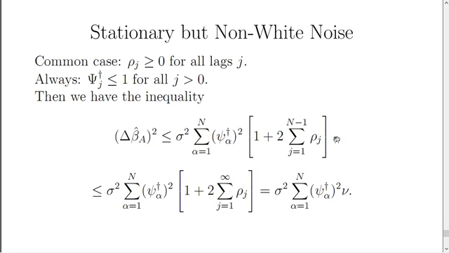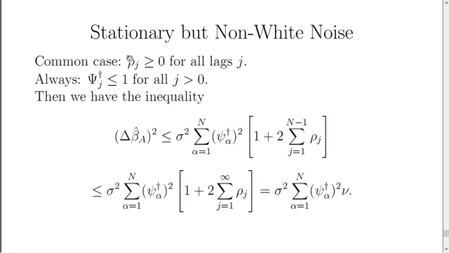Now we can use a couple of simplifications to make things a little bit easier and produce a formula that will be excellent in most, if not almost all cases. One is that it's the very common case that all the autocorrelations at all lags never go negative. Now that's not always the case, certainly not always the case. But in things like fitting slowly changing functions like a straight line or even a quadratic curve, it's a pretty safe assumption that the autocorrelations will not be negative, so we can treat them all as though they're positive.